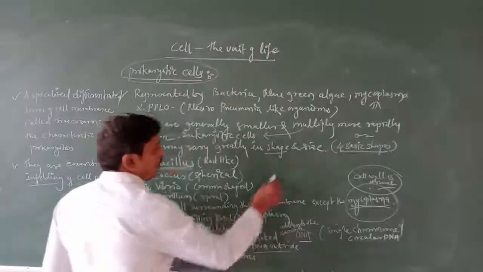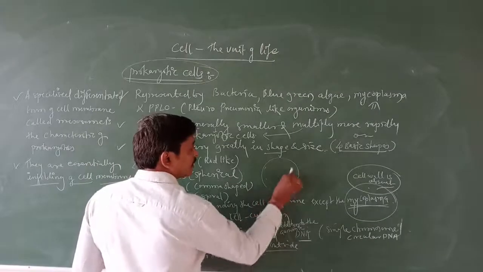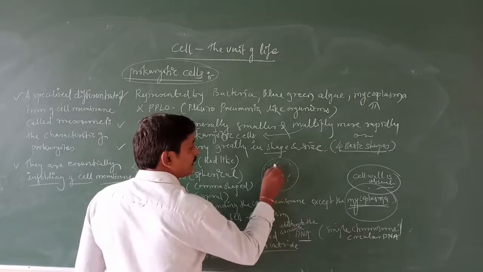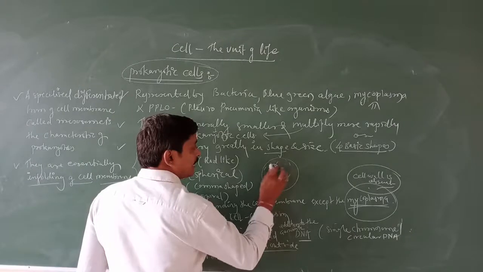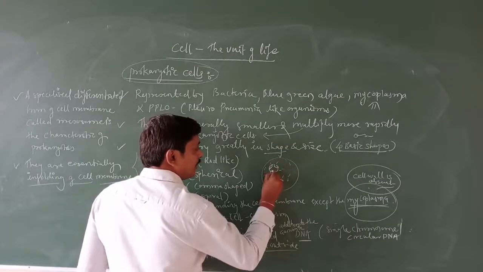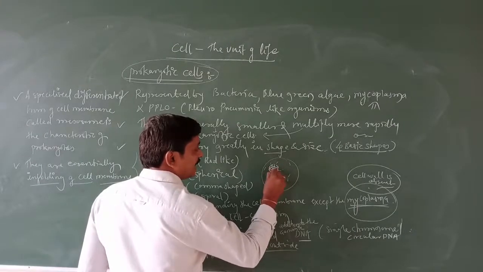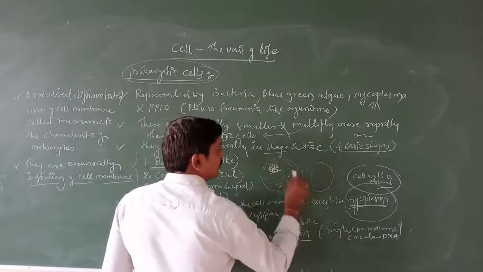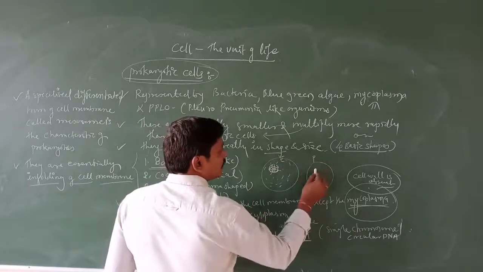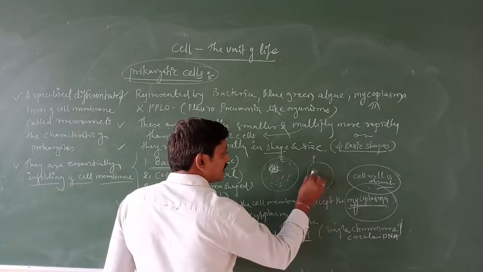For example, suppose it is a cell of a eukaryote, it has a membrane-bound nucleus like this. This is eukaryote. In prokaryote, there is no membrane-bound nucleus like this.